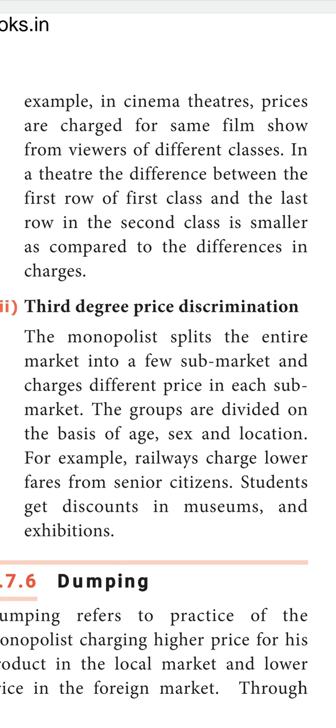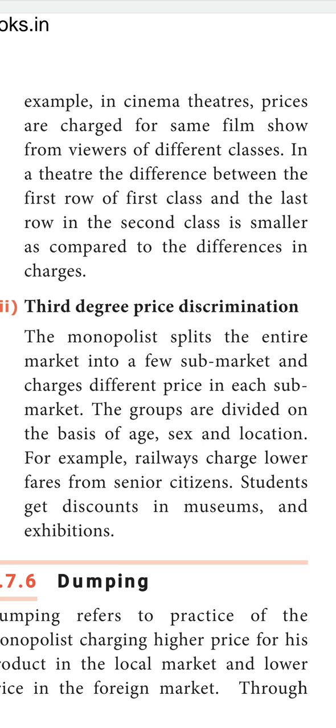Third degree price discrimination. The monopolist splits the entire market into a few sub-markets and charges a different price in each sub-market. For example, the groups are divided on the basis of age, sex and location. Railways charges lower fares for senior citizens, and for children they collect only half of the charge, isn't it? This is also one of the examples.